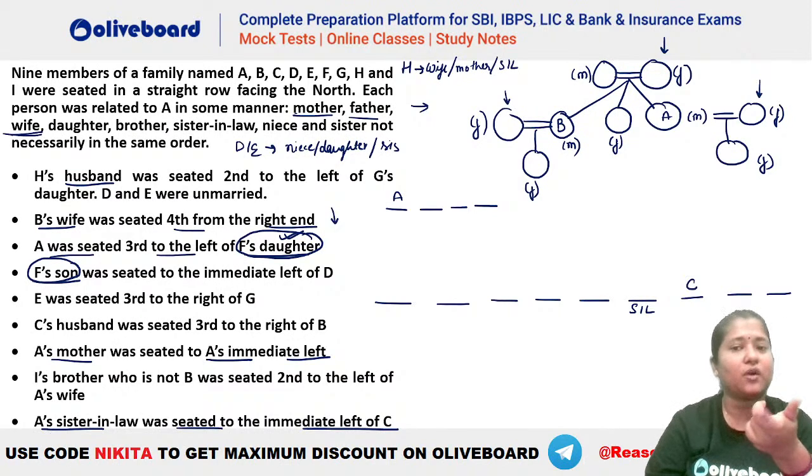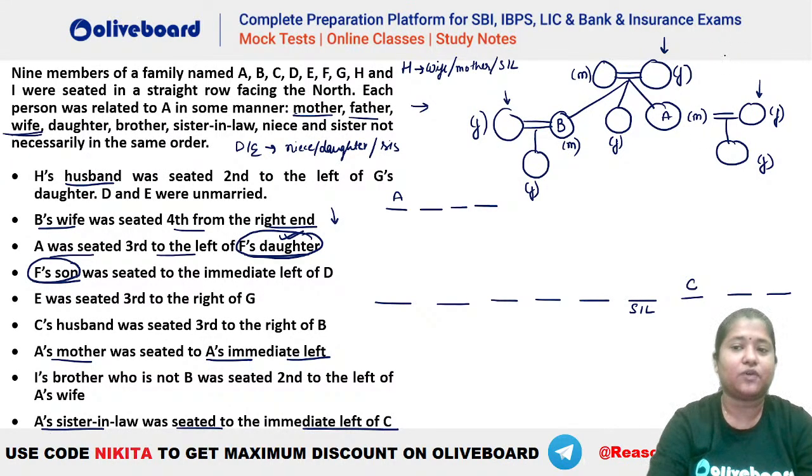That is F. कौन होगा? F has a daughter, F has a son. So F can be either the parents of A only, right? Because they only have two children, three children actually. One of them is daughter, another is son, है ना? So you can see that F has to be either of the parents of A, either the father or mother.